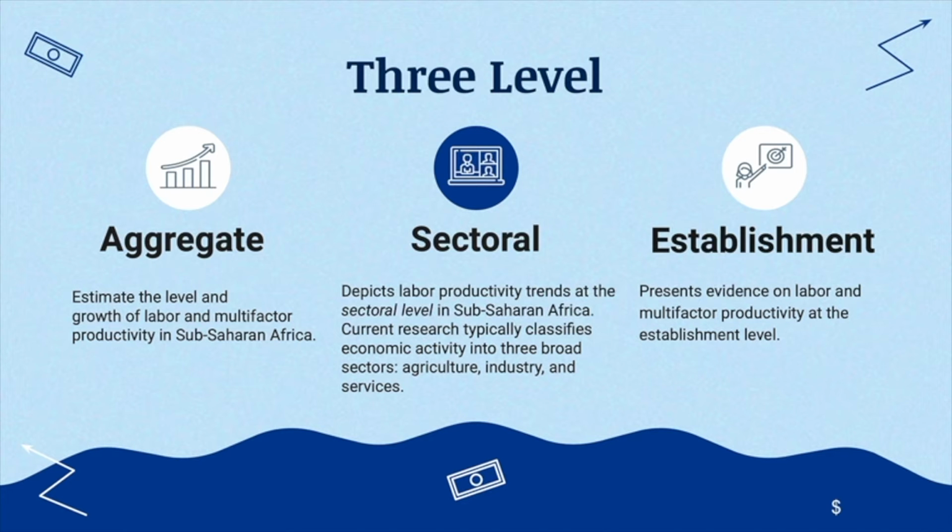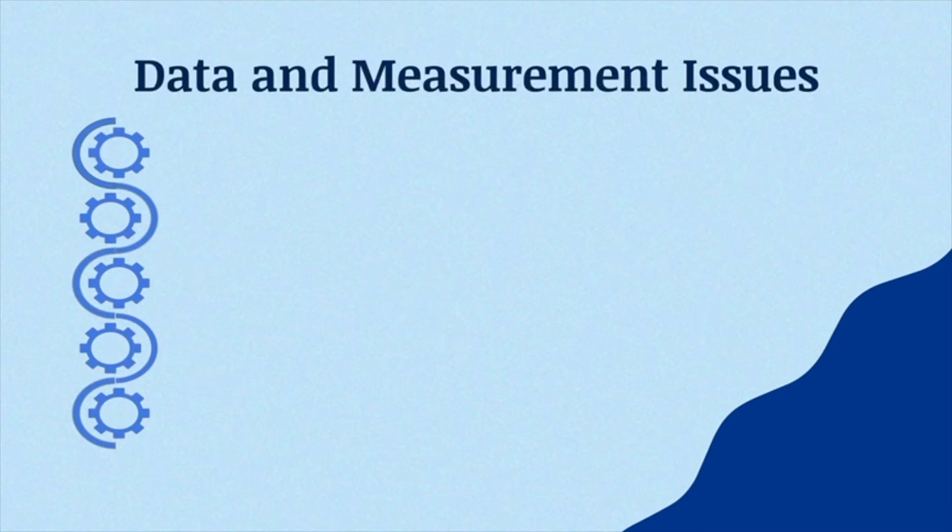Last is the establishment level. It identifies and discusses the different policies and institutions that affect productivity and drive resource mismatches between farms and firms in Sub-Saharan Africa. Specifically, it discusses a comprehensive but non-exhaustive set of policies and institutions that are categorized according to these potential sources of misallocation.